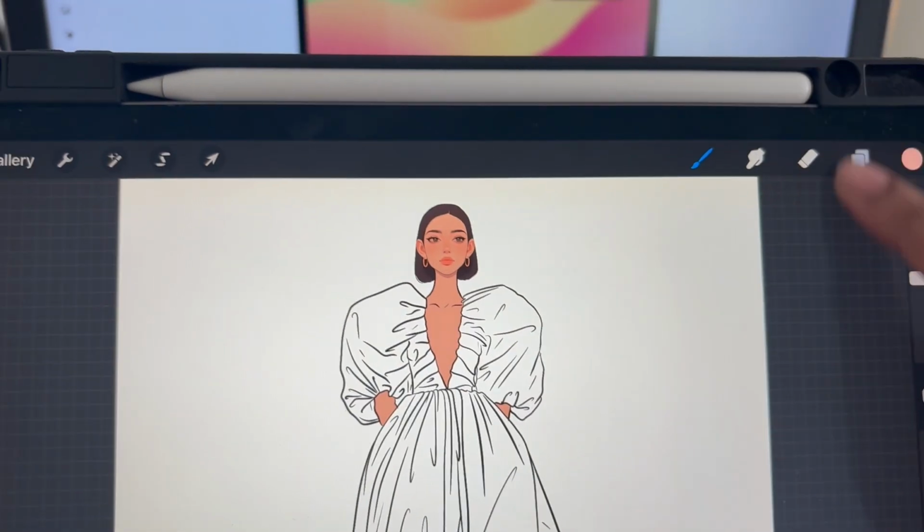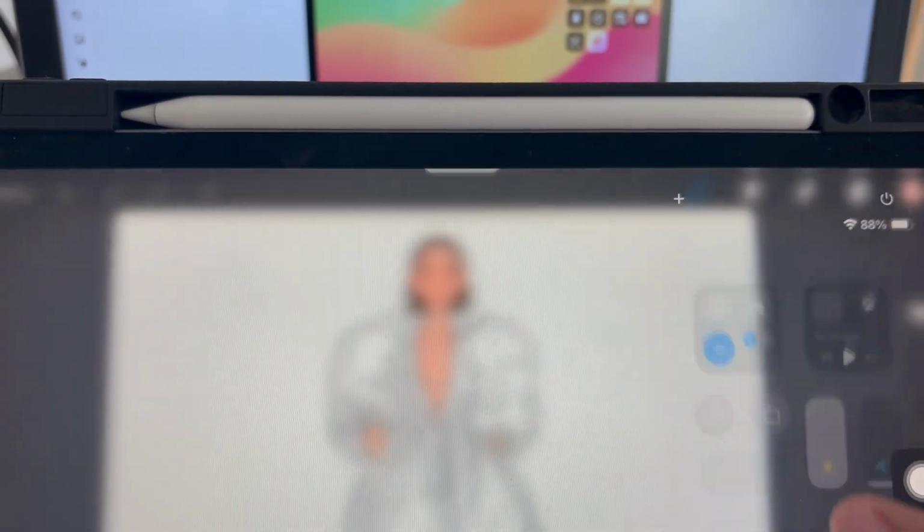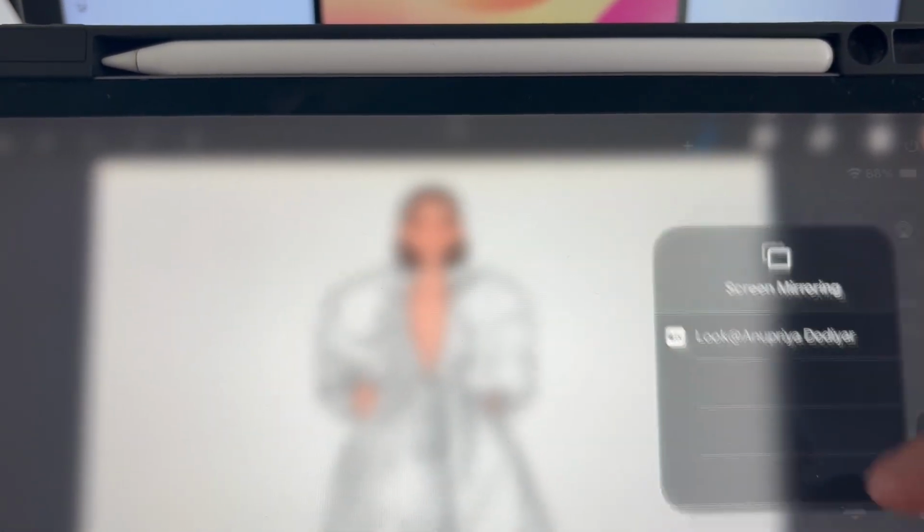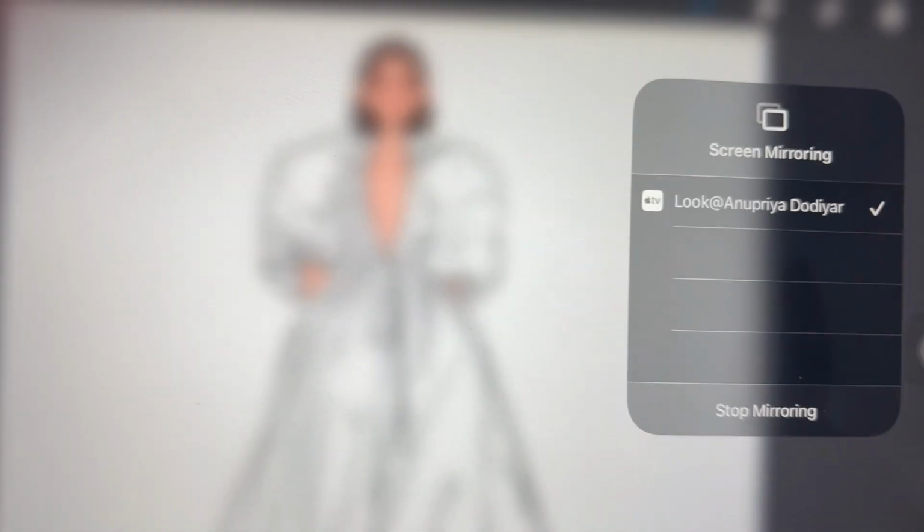Let's follow the steps on our iPad. Click on the screen mirroring connection. Important thing, your laptop ID and iPad ID should be the same, then only it will directly appear in your laptop.